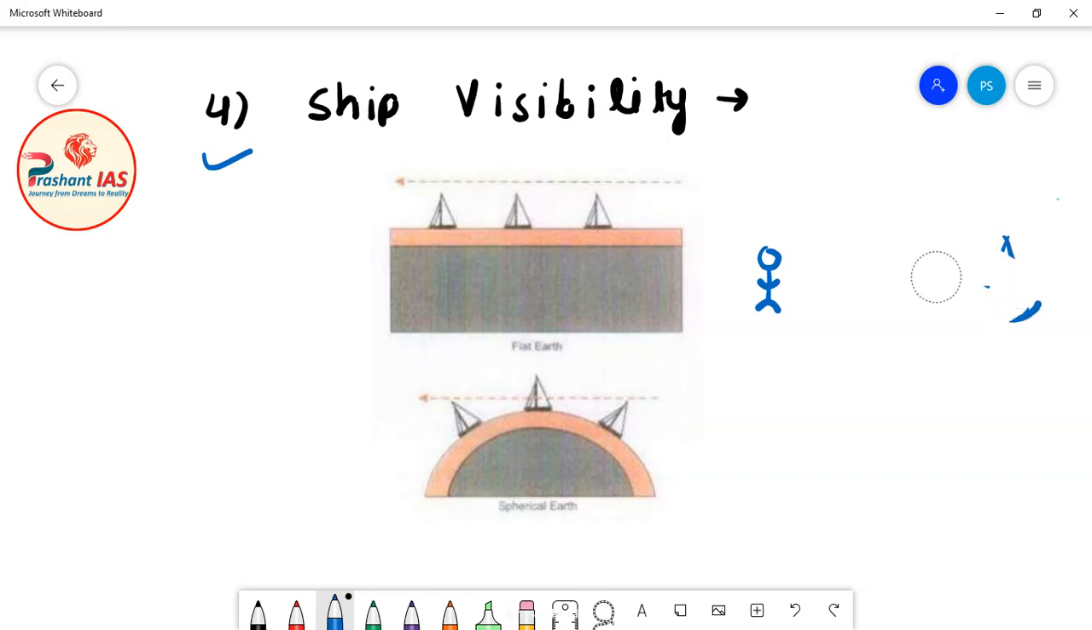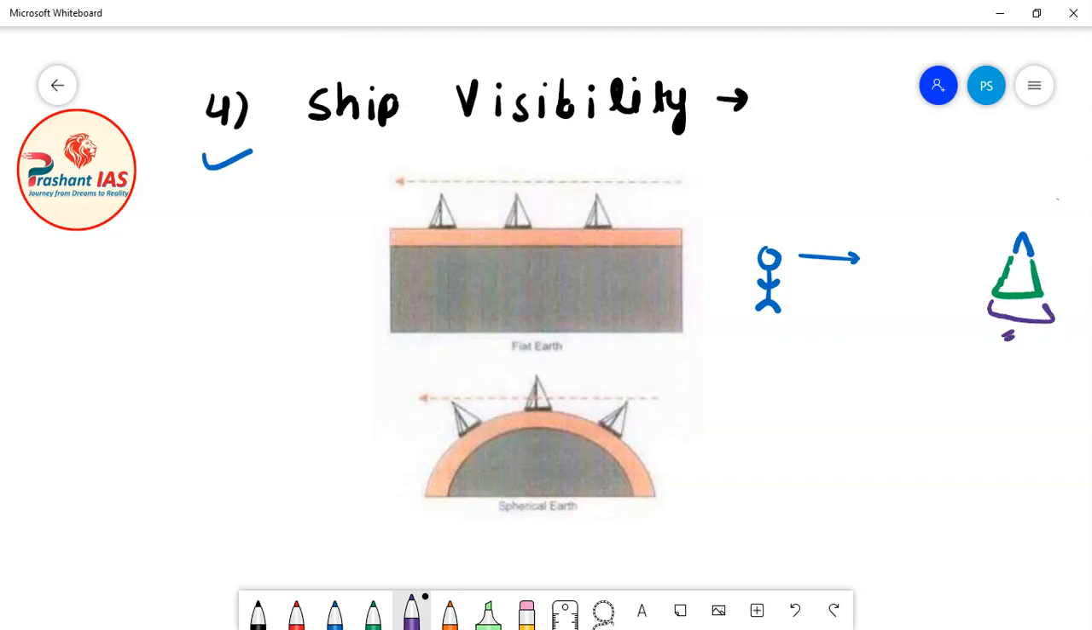So what happens, friends, is that first of all, the person is able to see only the top part of the ship, and then gradually the other bottom parts become visible. After some time the person is able to see the middle portion of the ship, and after some more time, the person is able to see the bottom of that ship.